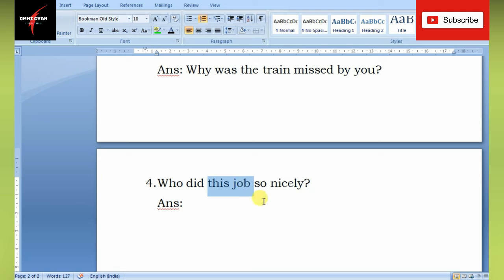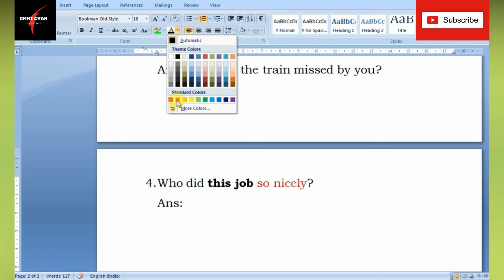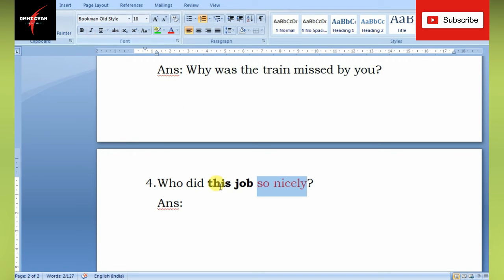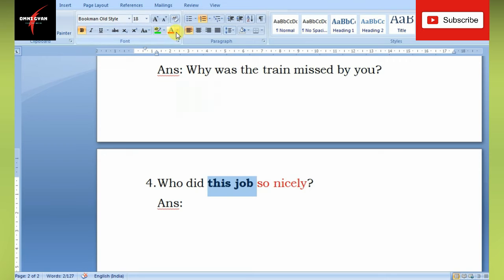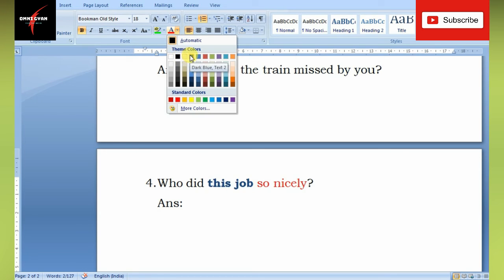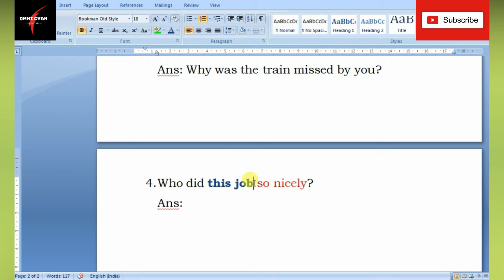One is this job, and another is so nicely. I am marking this in blue so that you can understand. So we have two objects. This is one object and this is the other object.